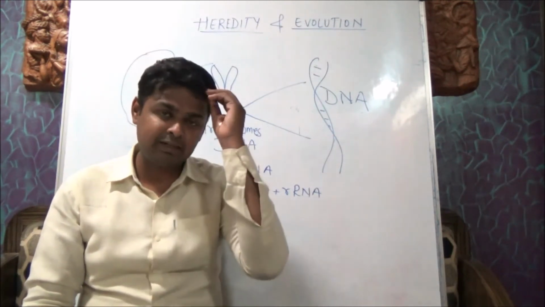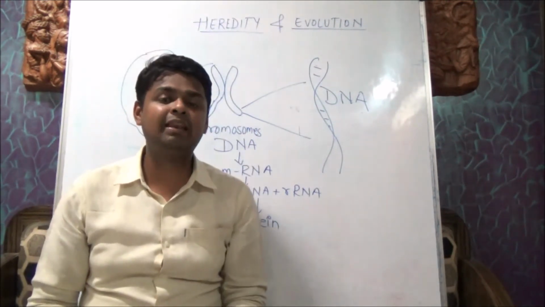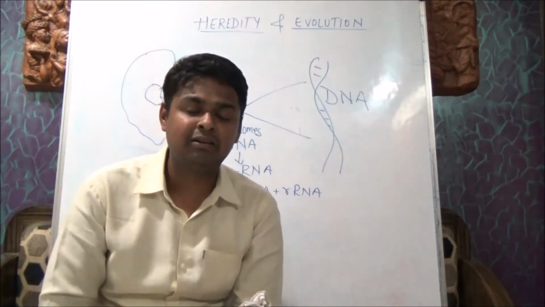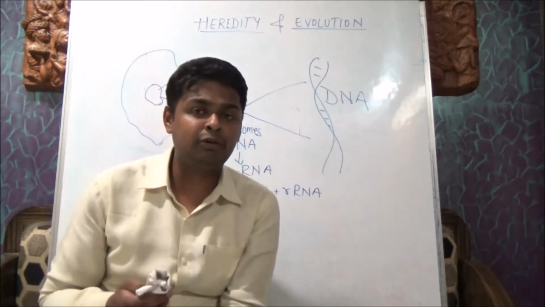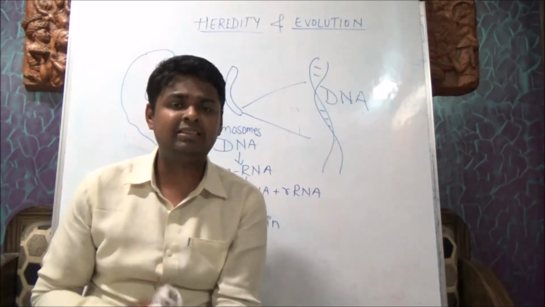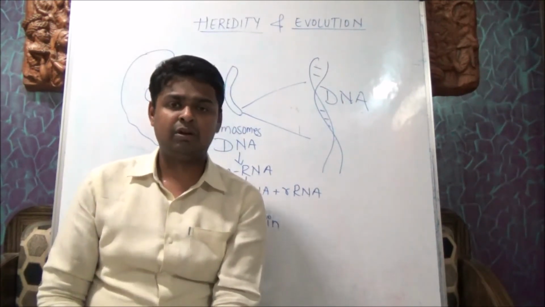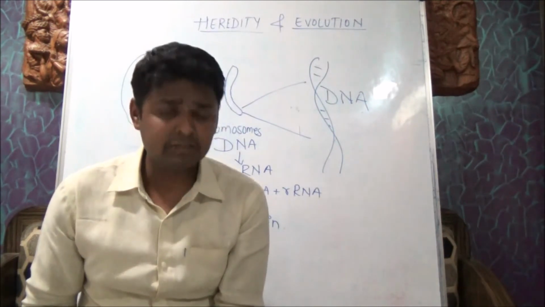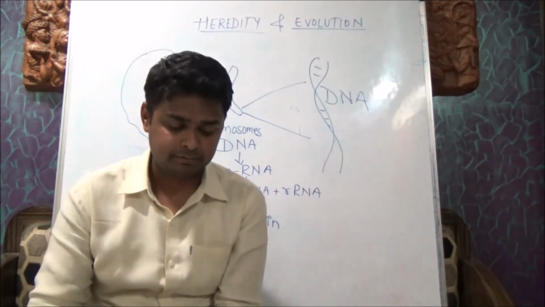Now proteins are present in our hair, they are present in our skin, they are present in our muscles. So different types of proteins, thousands of proteins are there, and those proteins are synthesized by the information that is present in the DNA.